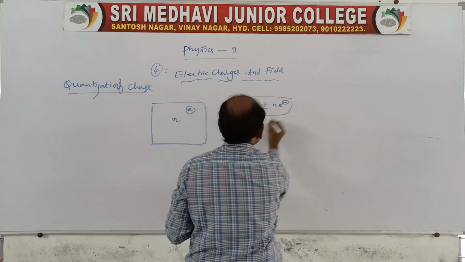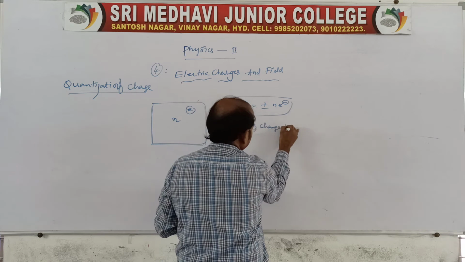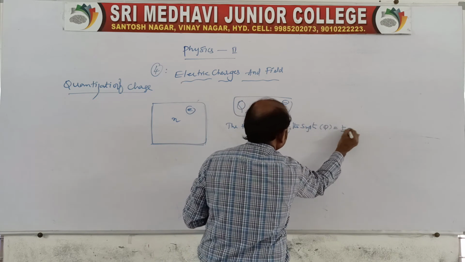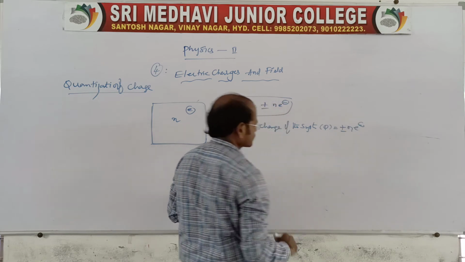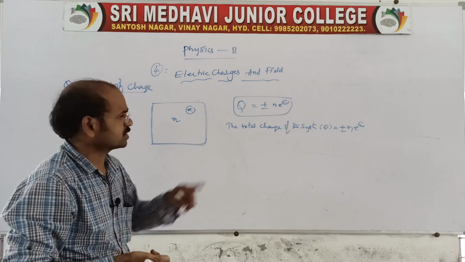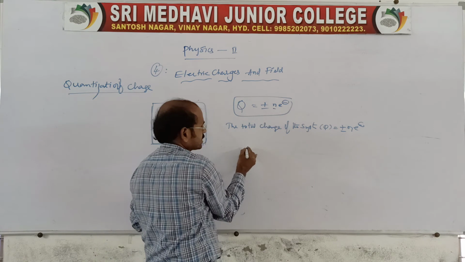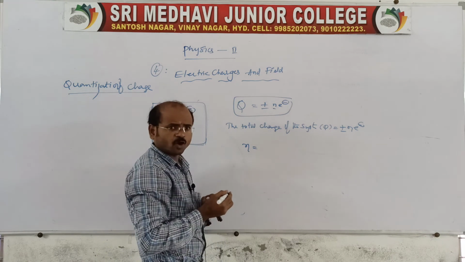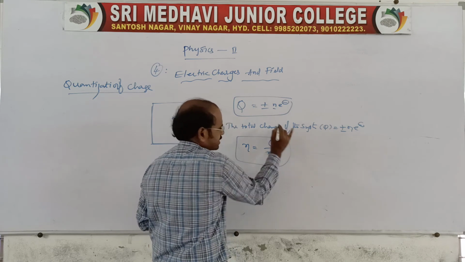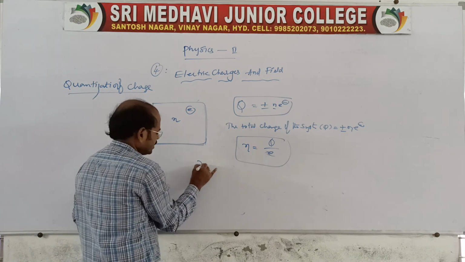The total charge of the system is equal to the integral multiple of the electron charge, plus or minus. Why plus or minus? I don't know whether the charges are positive or negative. So Q is equal to plus or minus ne. Sometimes he may ask how many electrons that body or system contains. You write like this. There is one question on this basis for 2 marks.